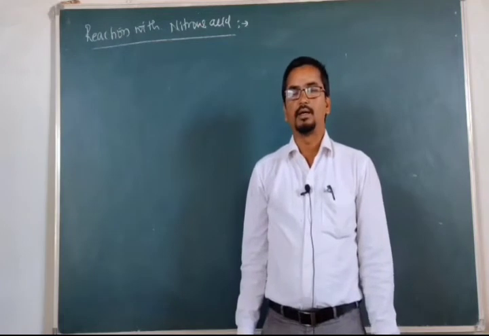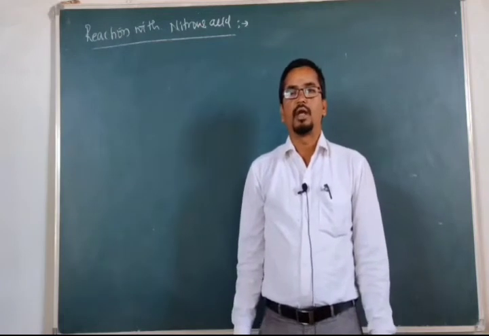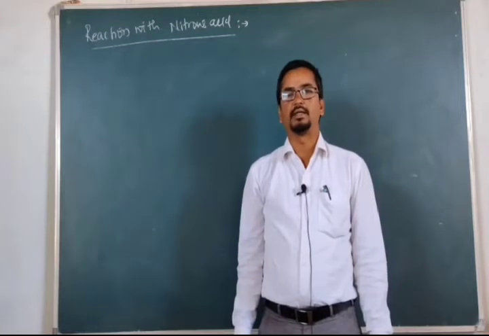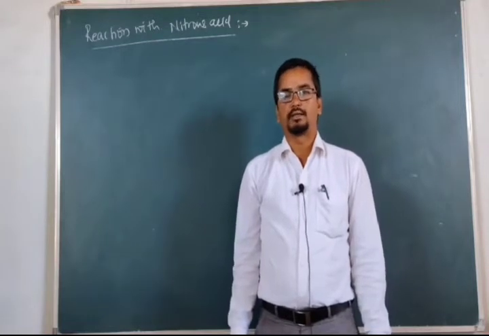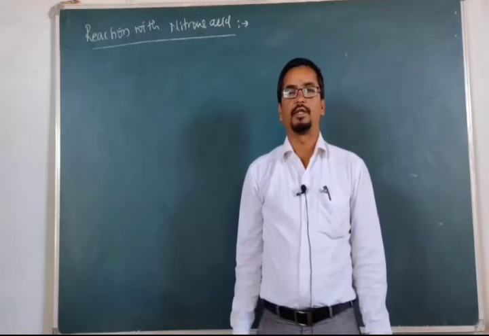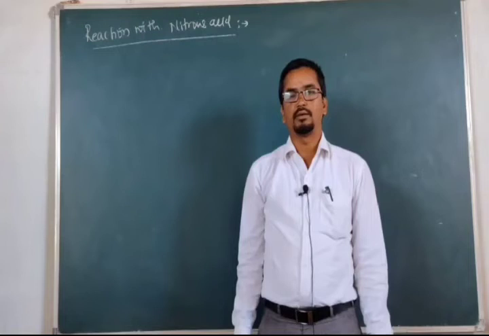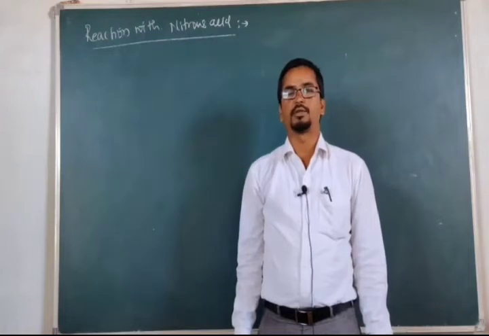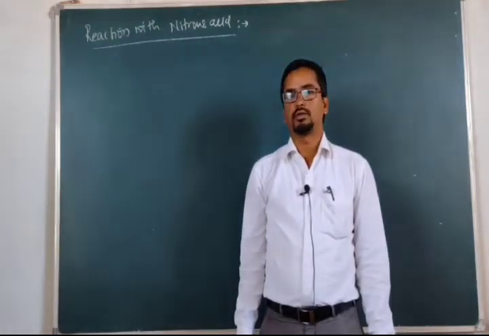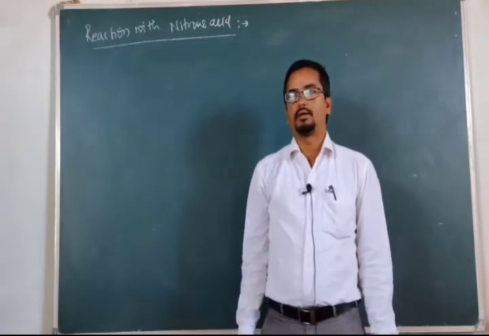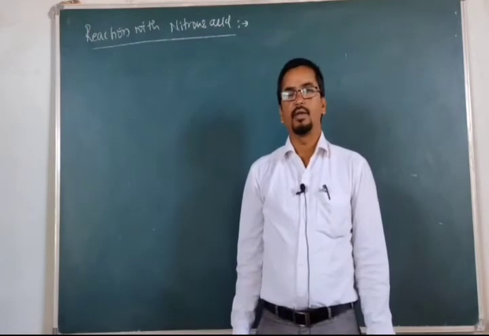Nitrous acid can be prepared by the reaction of NaNO2, that is sodium nitrite, and hydrochloric acid. In this way we will get HNO2, nitrous acid. Now this nitrous acid, upon reacting with an amine, leads to the formation of a diazonium salt. This reaction is also known as the diazotization reaction, or the formation of diazonium salts. Let us see the general equation for how nitrous acid reacts with amines.